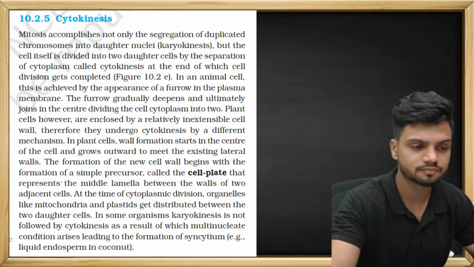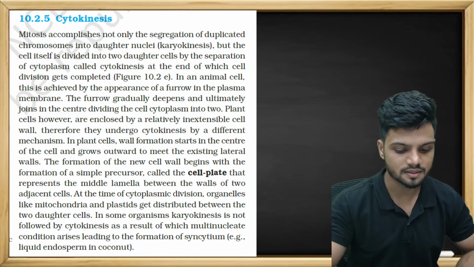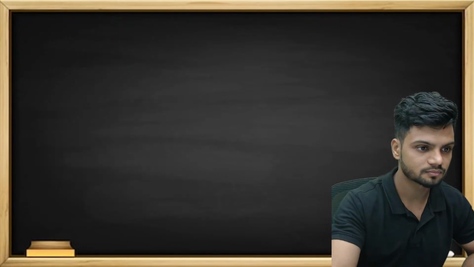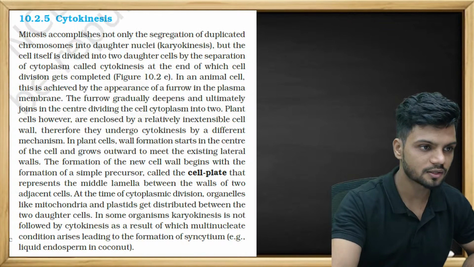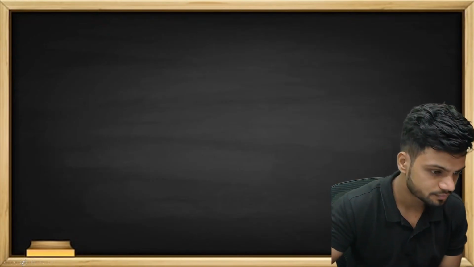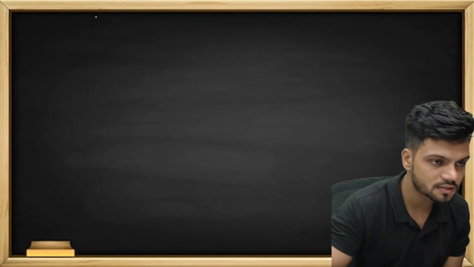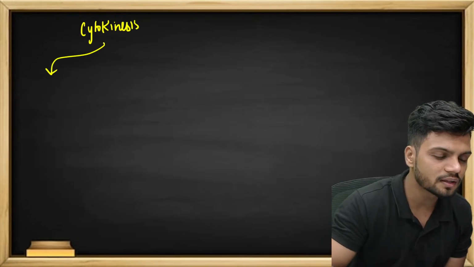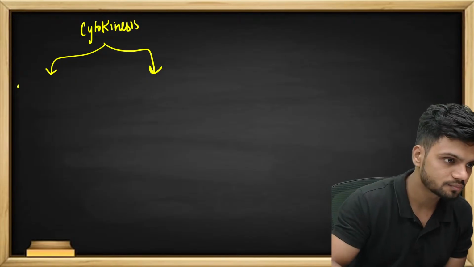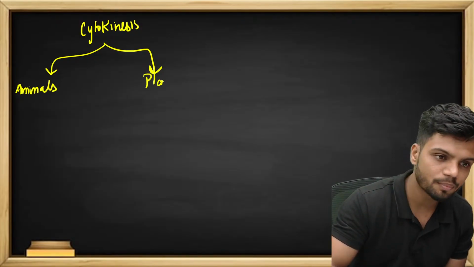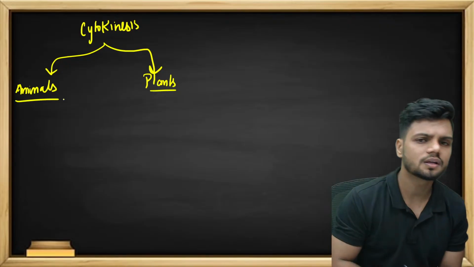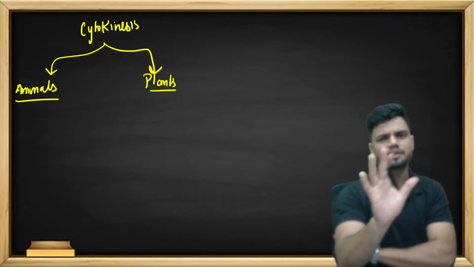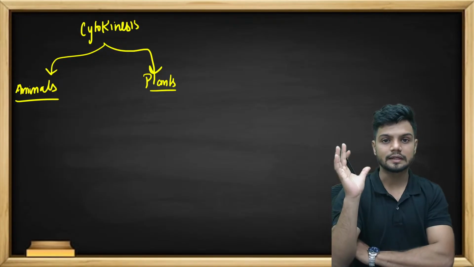Everything is clustering. Now, understand cytokinesis. What is happening in cytokinesis? First of all, tell me what is cytokinesis. Cytokinesis is nothing but division of cytoplasm. It is different in the case of animals and plants. In animals it is different, and in plants it is very different.